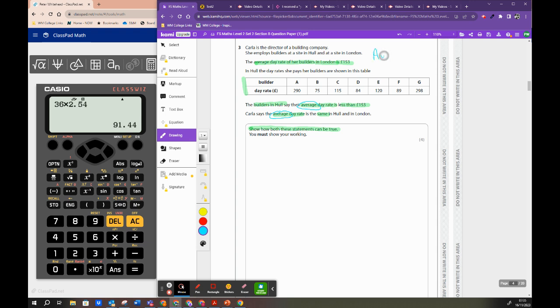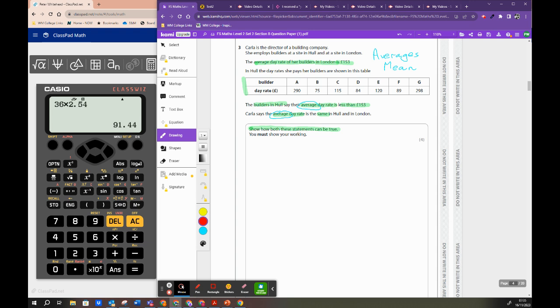So we clearly have to do some averages. If we're not told, we've got 3 types of average: mean, mode, median. If we're not told which one, then we are going to do a mean calculation. Not sure how I can show both these statements can be true, but let's do this calculation first and see where we get to.